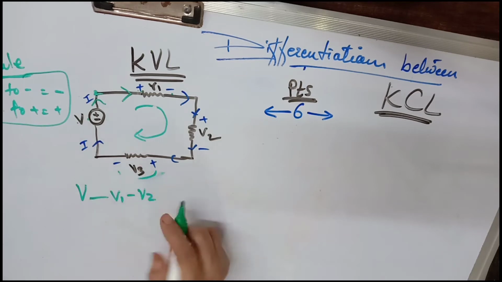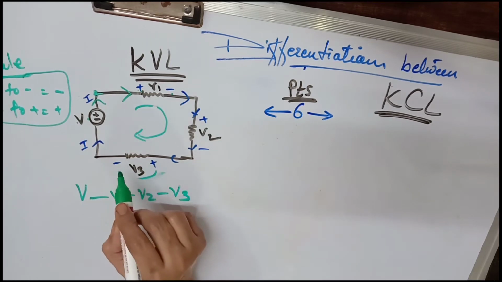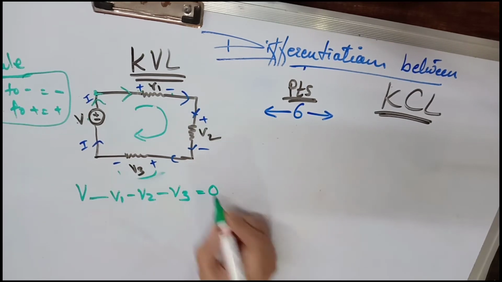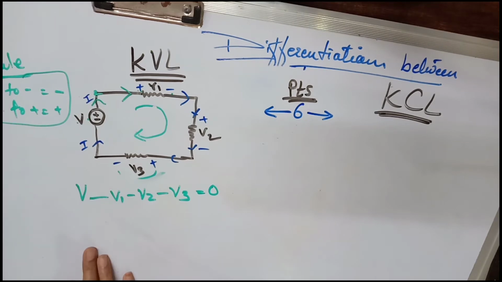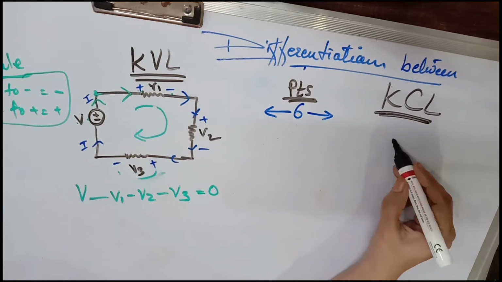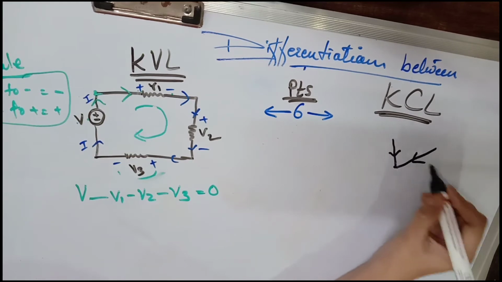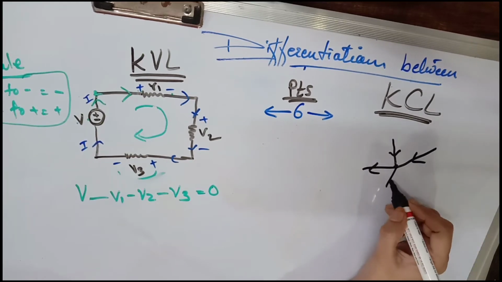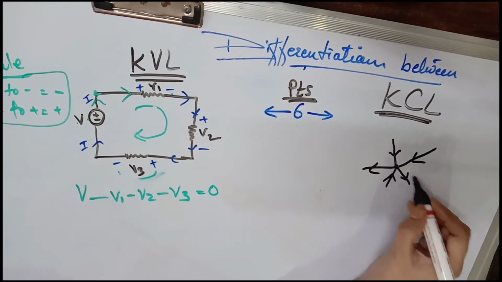Again from positive to negative, it is minus V2 and minus V3 according to the same rule, equal to 0. This is the law of conservation of energy. According to this rule, this equation is taken.